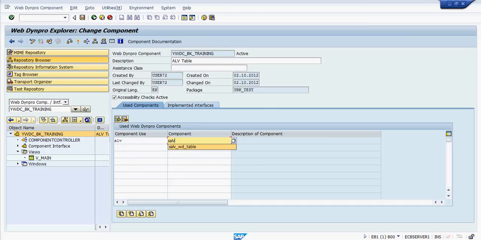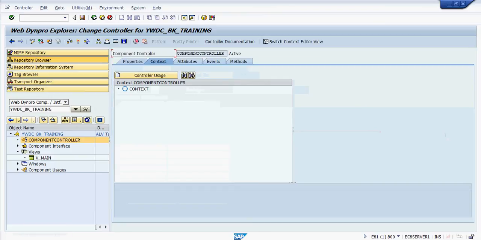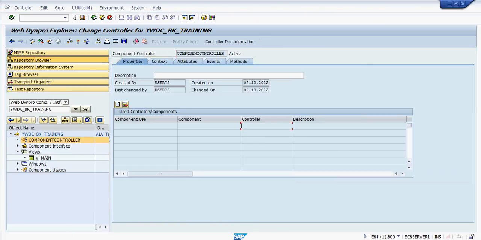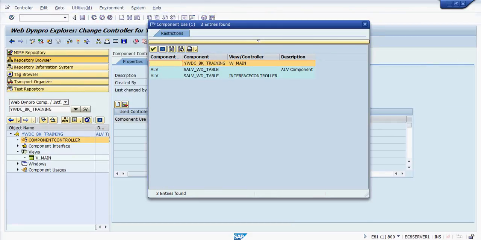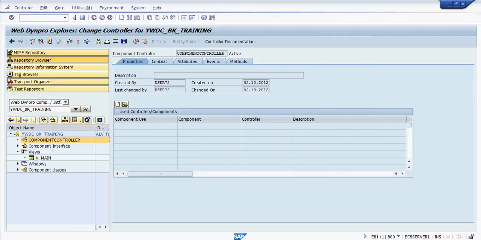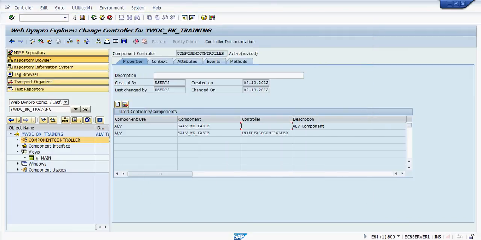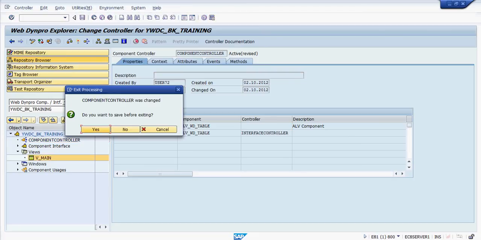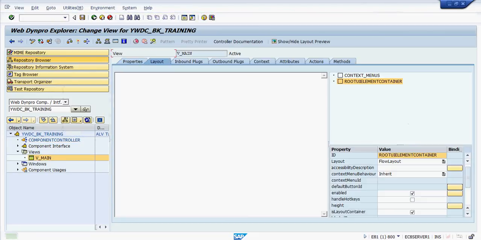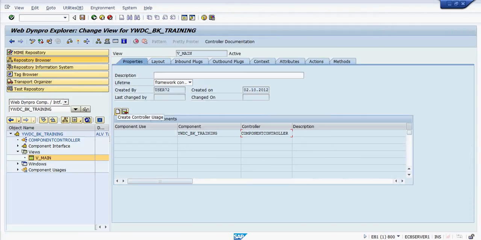We will take the help of the standard component to achieve the ALV table design in the WebDynpro app. Okay, just press enter. Okay, just click on save. Go to the component controller, and here also go to the properties tab. Click on create controller usage. Select this interface controller, double click, and it will be displayed here. And now coming to the view, just say yes, save, and coming to the properties tab, here also create the controller usage for the ALV component.